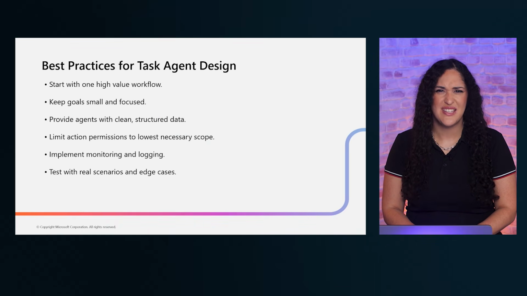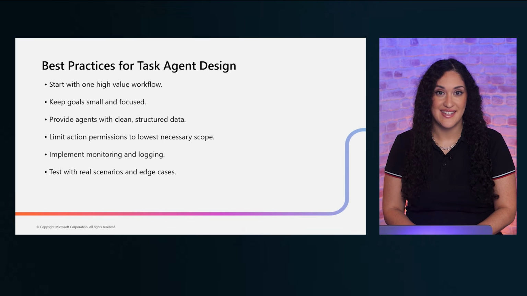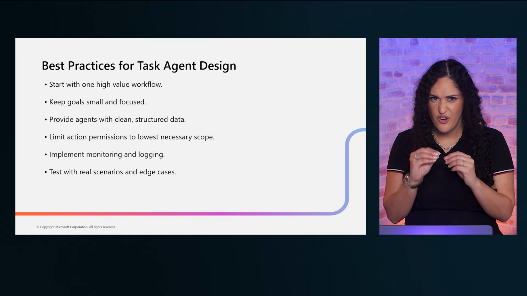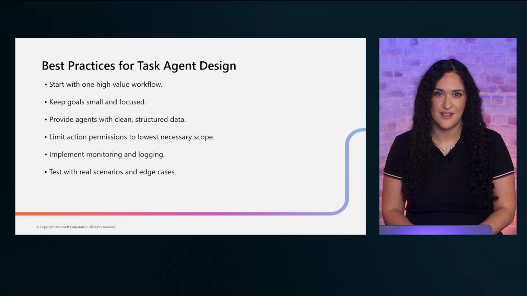Let's review with 6 best practices for task agent design. First, start with one high-value workflow. Do not try to automate everything at once. Second, keep goals small and focused. A narrow goal is easier to build, test, and maintain.